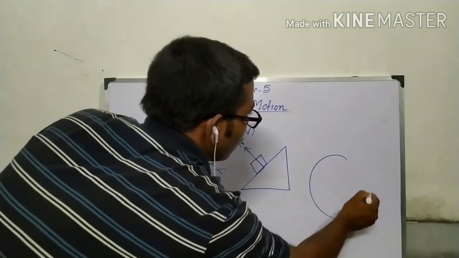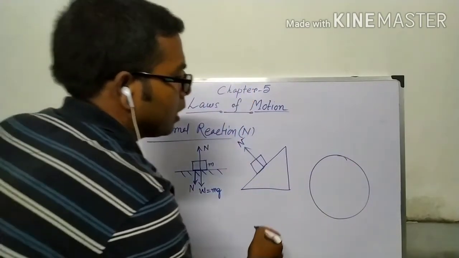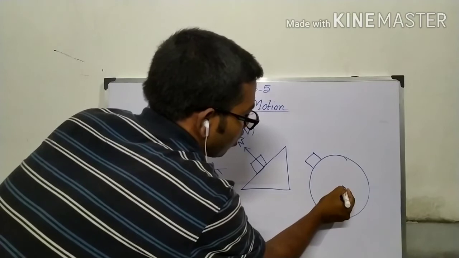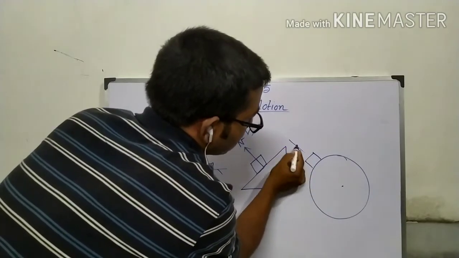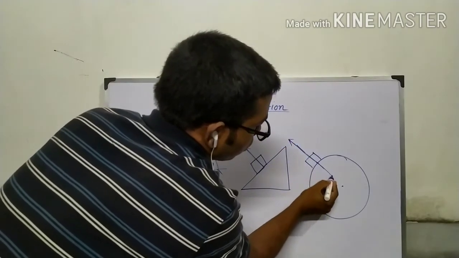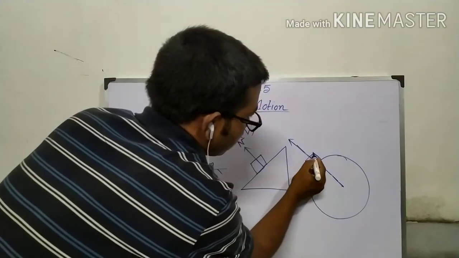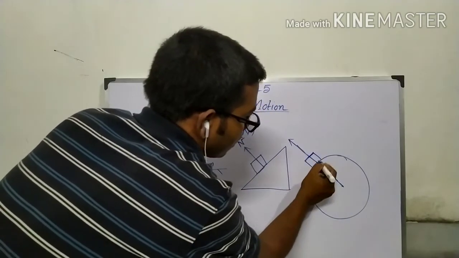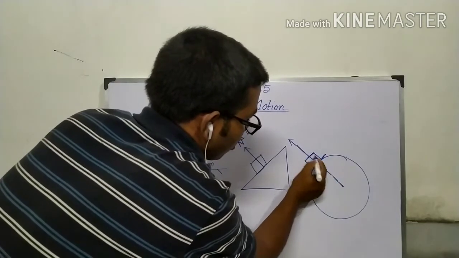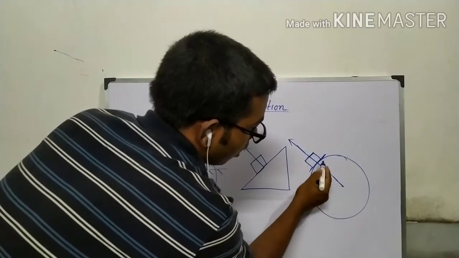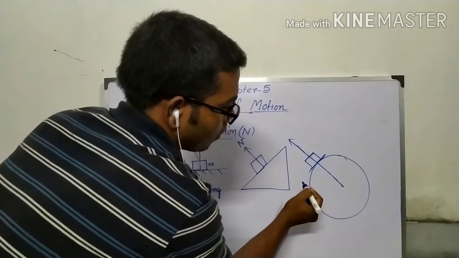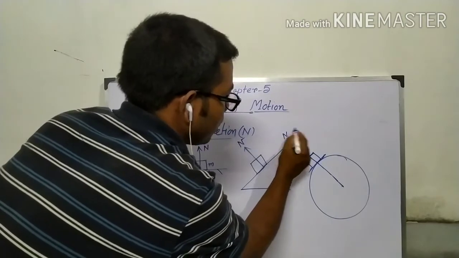If we take a circular or spherical surface, then if we take this body, then its normal reaction is perpendicular to this. This must go through the center, because how we can find this normal? In the point of contact we can draw a tangent, so this is the normal, and the radius is also perpendicular at the point of contact, so this must go through the center. So this is the direction of normal reaction.